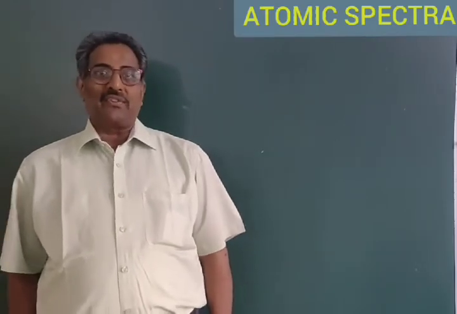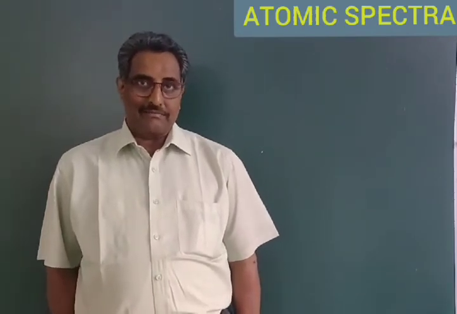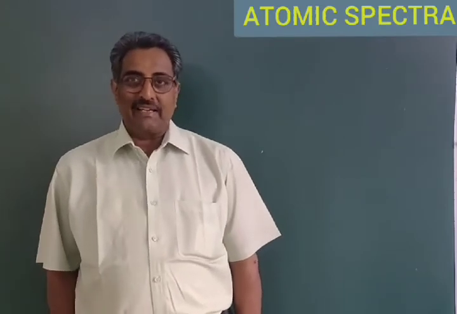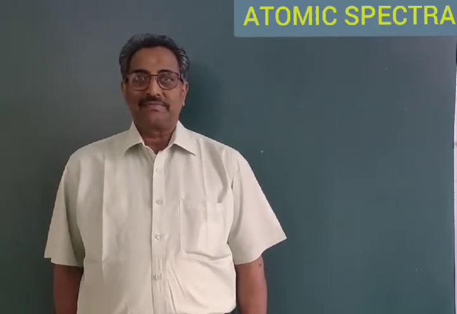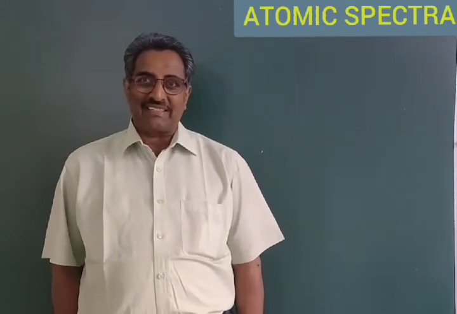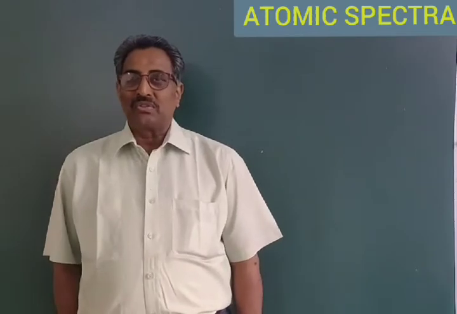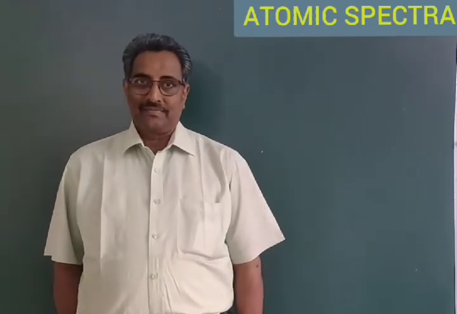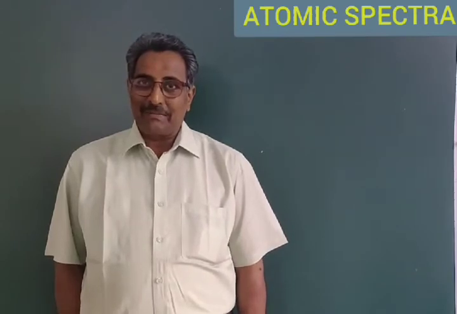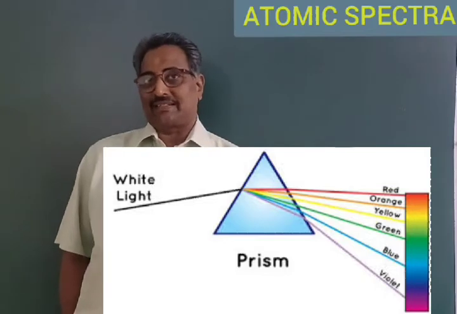It consists of a glass prism to disperse the radiations, and the radiations of different frequencies will be refracted through the prism through different angles.